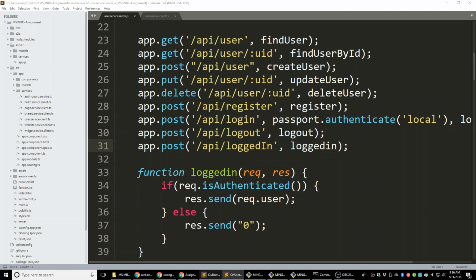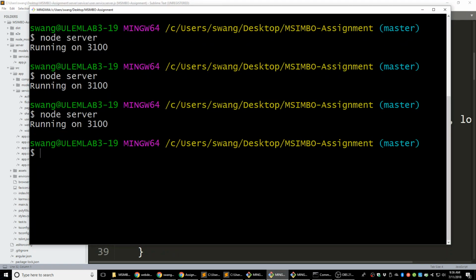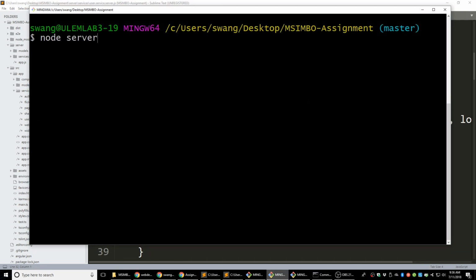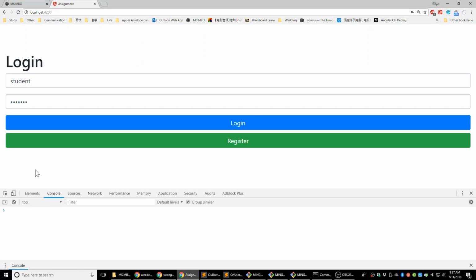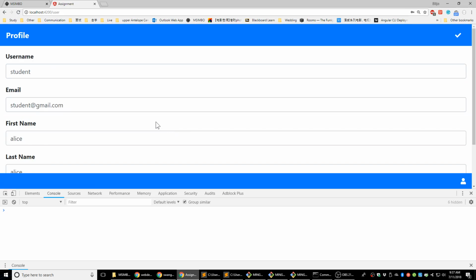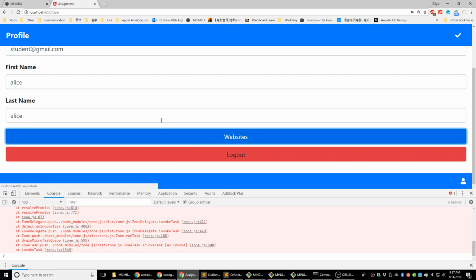Let's see if I have this correct. Let me check what I did before. I believe that's every function related to login has to be a post. Yeah, it's a post. Let's clear this. No server again. Let's come back. Let's try it again. Login. It works. And it's working just like normal.